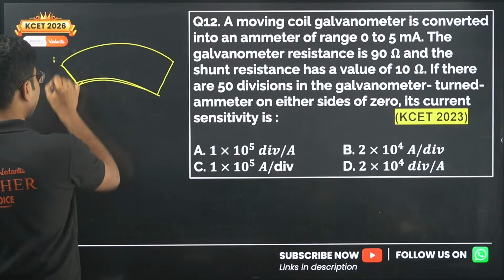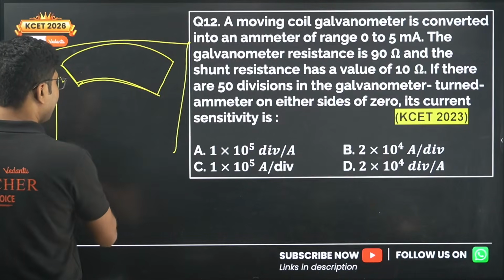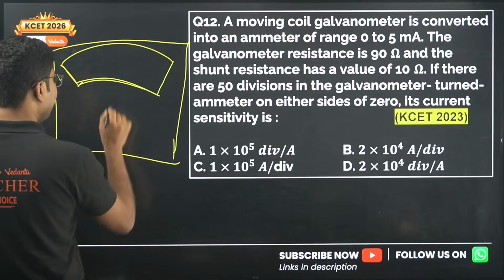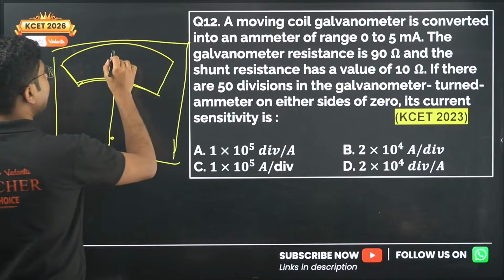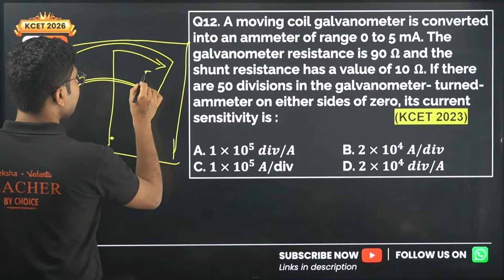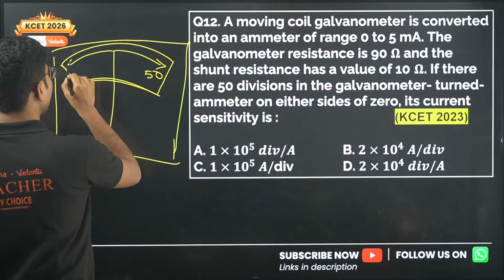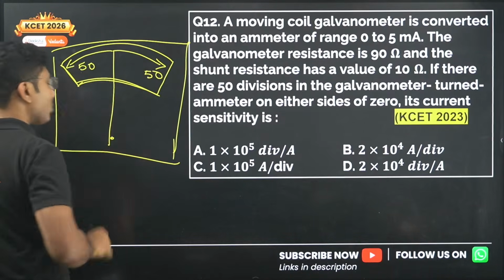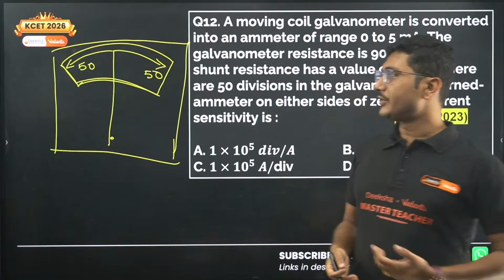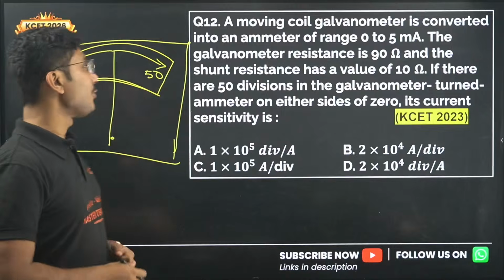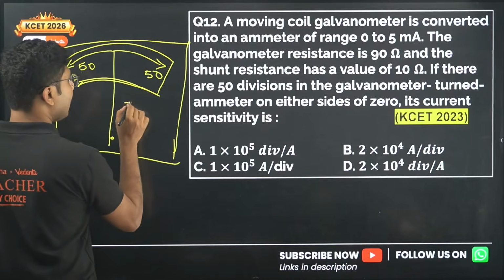This is the galvanometer that you use in your laboratory, right? There is a needle over here. Normally the galvanometer is like this. It gives you 50 divisions on this side and 50 divisions on that side. Now what is the total number of divisions? The total number of effective divisions in this case is not 50 plus 50, 100, but only 50.